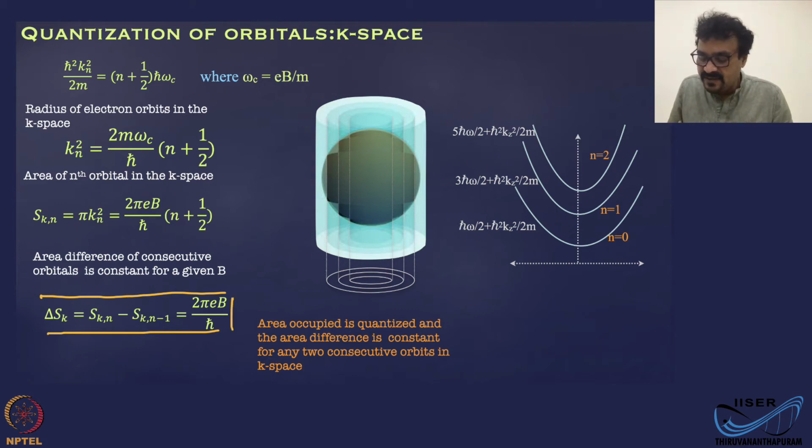What that says is that this cannot take any arbitrary value; for any given field, that is a constant. So if you take the area difference between any successive Landau levels, that area difference is always the same. For example, taking these two Landau levels, this area difference is the same as the area difference between these two Landau levels. They are all the same. That's what I am trying to say.